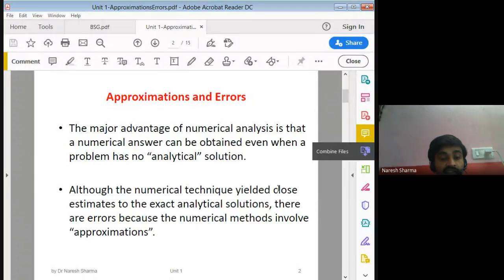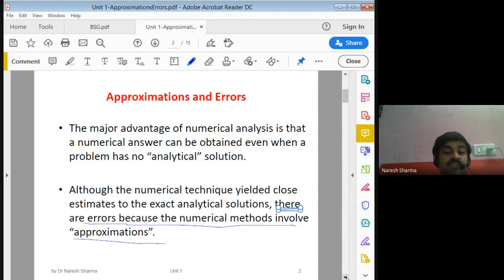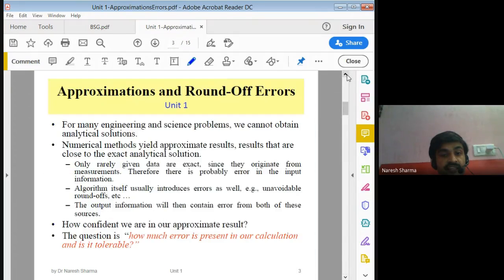In analytical techniques, we get the exact answer, but in numerical techniques, we always get an approximate solution. So there is always an error, because numerical methods give you approximate solutions only. It may be accurate up to 3 decimals, 4 decimals, 5 decimals, 10 decimals, but it is always an approximate solution. So, approximation and round-off error.